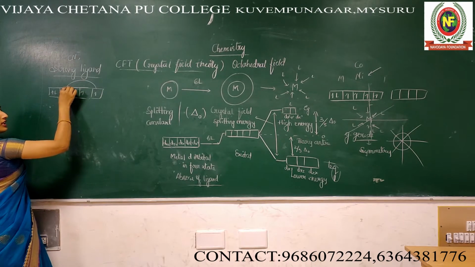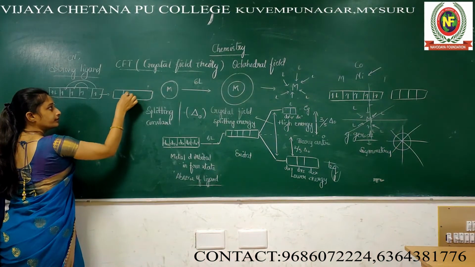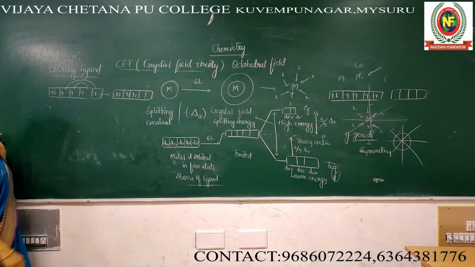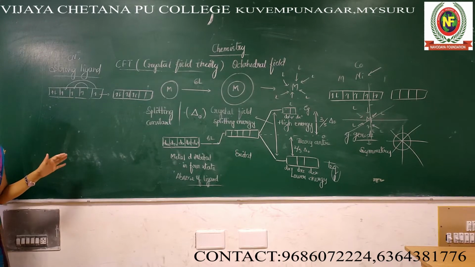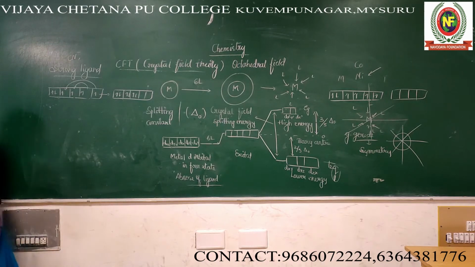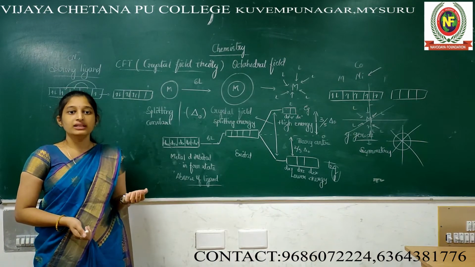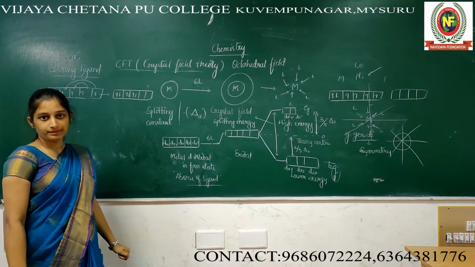This electron will shift here, this electron will shift here. Then this becomes paired, correct? Very simple. Whenever the approaching ligand is strong, that is also one of the limitations. There is no distinction between strong and weak. VBT just explains that if a strong ligand is there, it happens like this, and if a weak ligand is there, pairing up doesn't happen. But why? How? We don't know. But CFT will give the answer to that question.